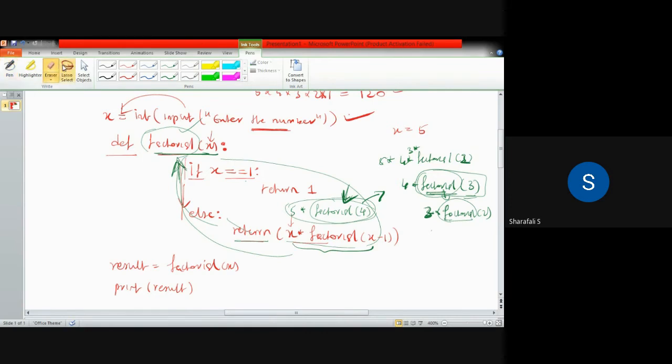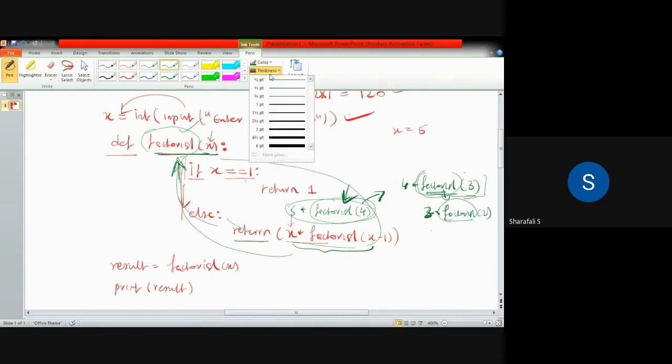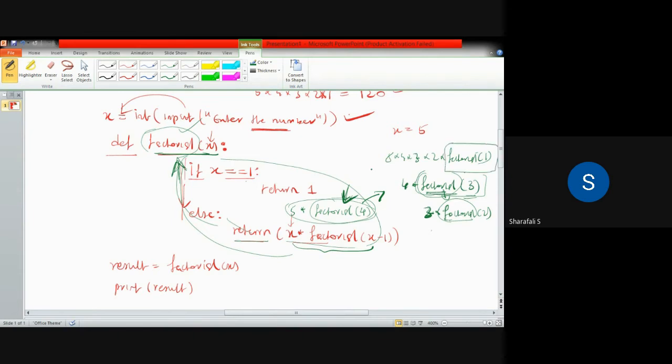Again, my output will be changing as 5 into 4 into 3 into 2, into factorial of, this time, factorial of 1. Now it will again go to this check because I am calling this function again. So again, it will be going to this factorial, and a factorial of 1 will be calculated.